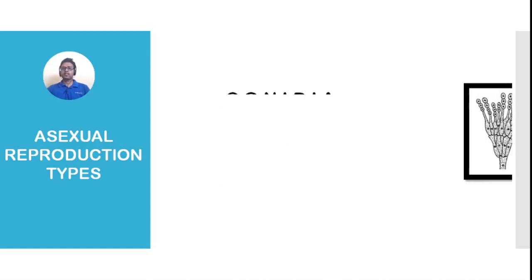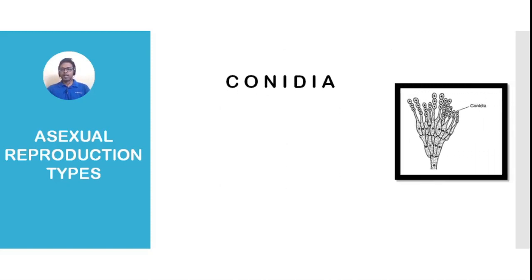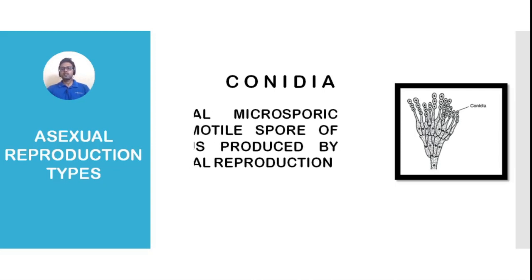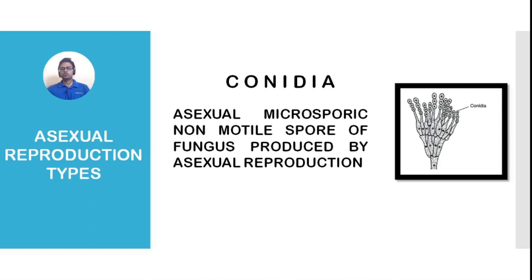Okay, now the next one is conidia. Unlike zoospores, conidia are not motile, meaning they cannot move. So conidia are the non-motile microscopic structures produced by fungi through asexual reproduction, and this is mainly seen in fungi, and this is the conidia of Penicillium, and these conidia can give rise to a new organism.